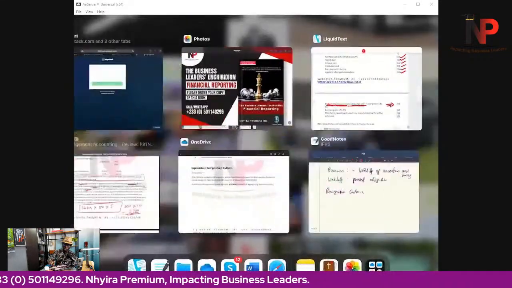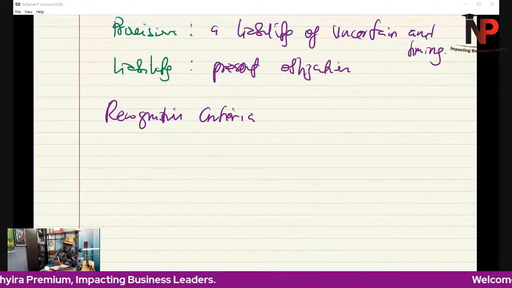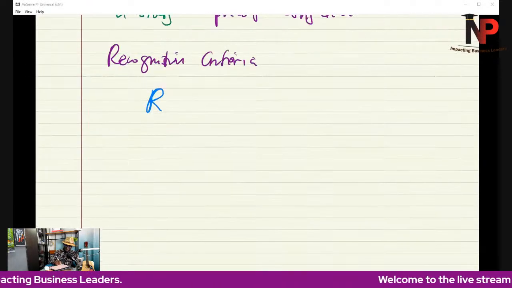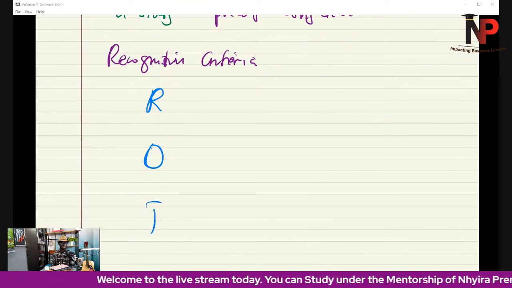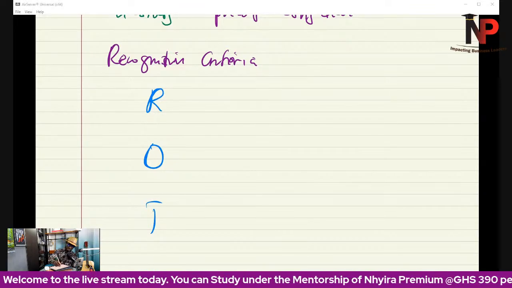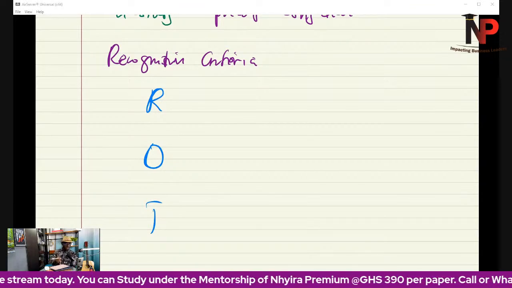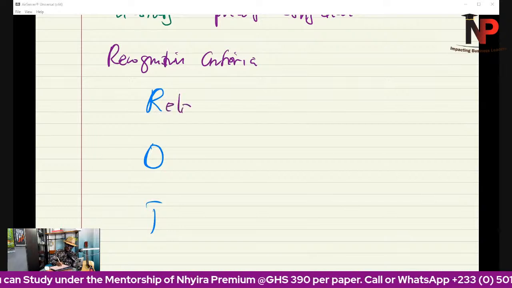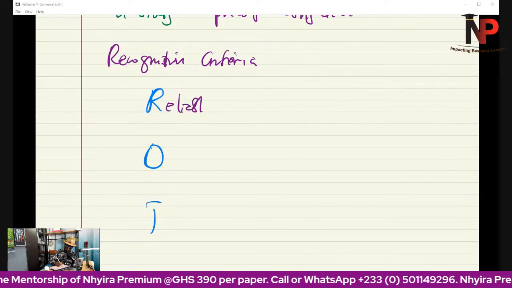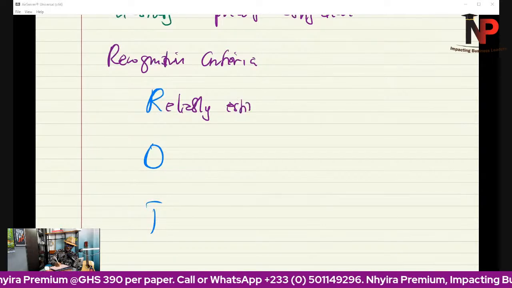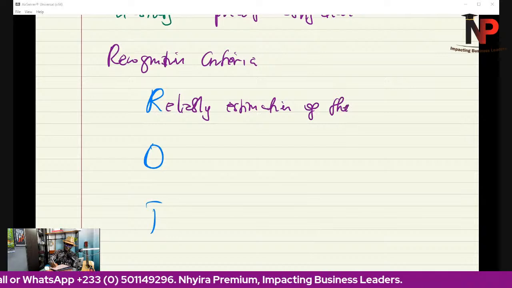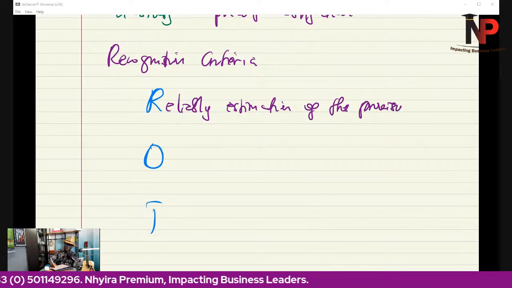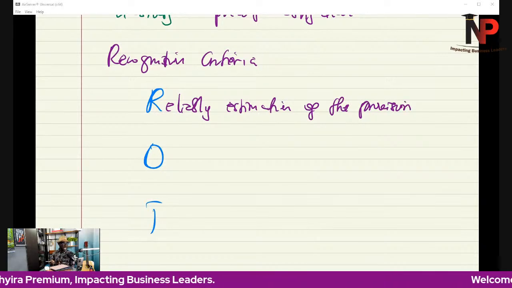We say that if it is ROT, you provide for it. What the heck is that? R means reliable estimation of the amount. So we need to be able to estimate the provision reliably.